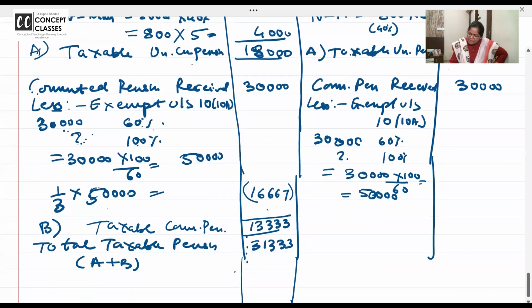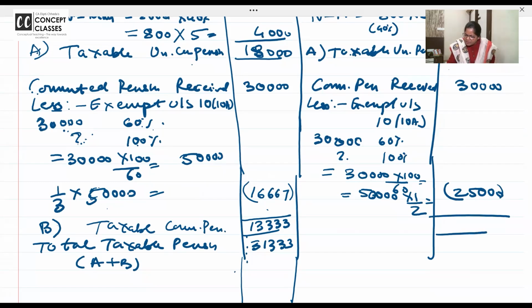Now, because he has not received gratuity, you take half exemption, not 1/3. Oh, you didn't receive gratuity also, no? So half of the pension is exempt, but not half of 30,000. Half of the 100% pension received. That is 25,000. So what is taxable? 5,000.